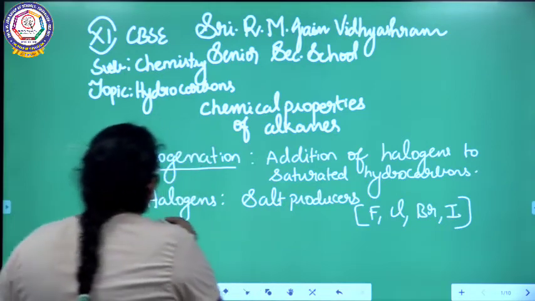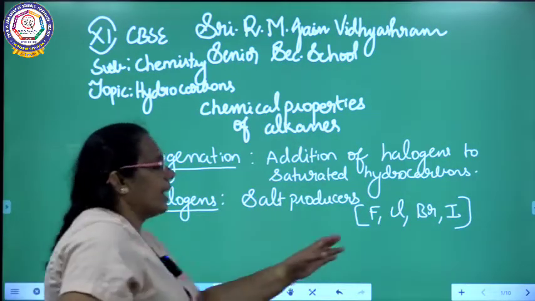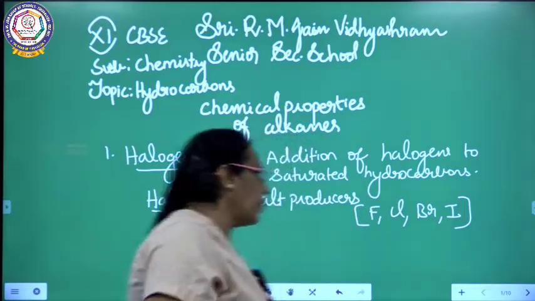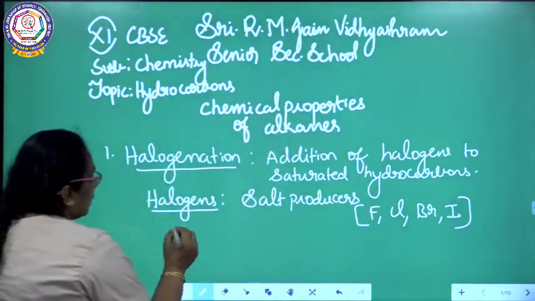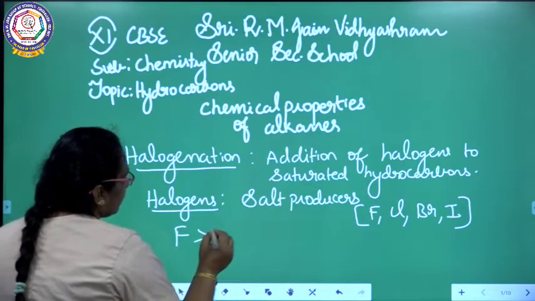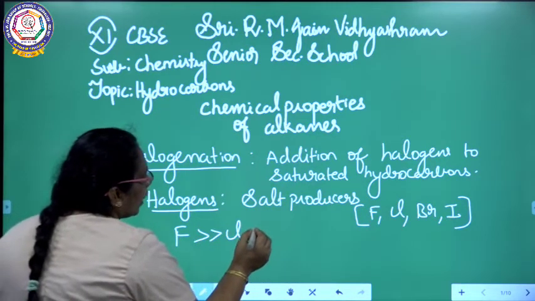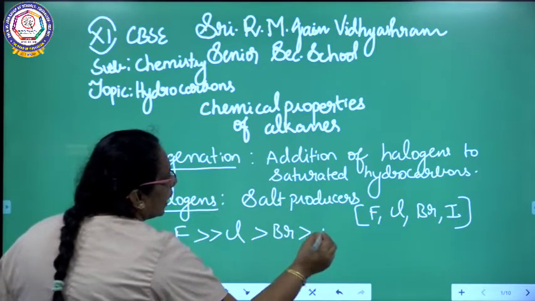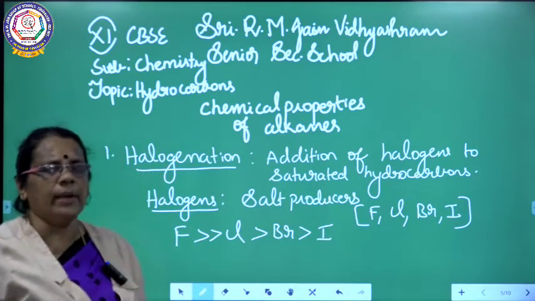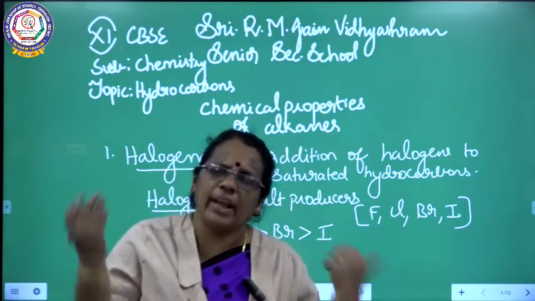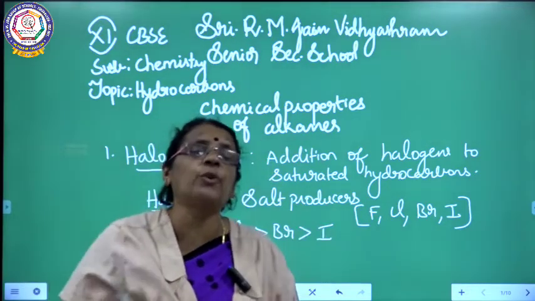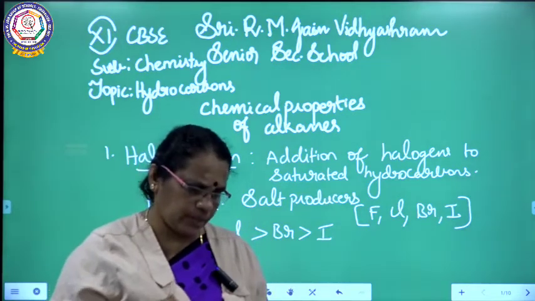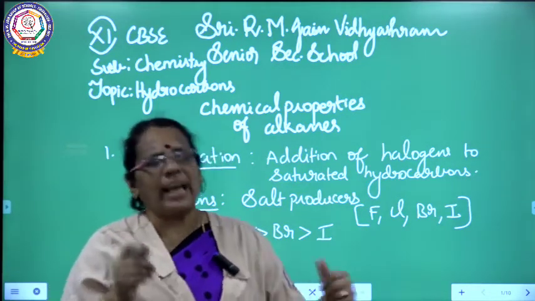Halogens are nothing but salt producers. For example, I can quote fluorine, chlorine, bromine and iodine. Fluorine is more reactive than chlorine. Chlorine is more reactive than bromine. Bromine is more reactive than iodine. So we are going to see what happens when hydrocarbons react with fluorine. Before writing, I wanted to give some information about these halogens.